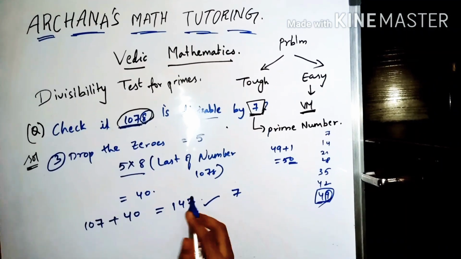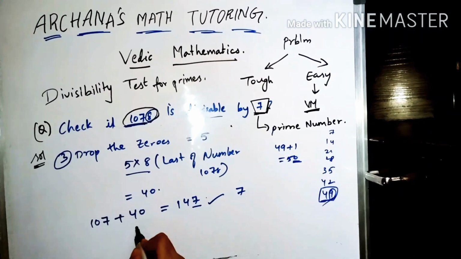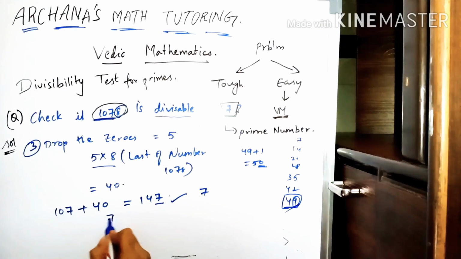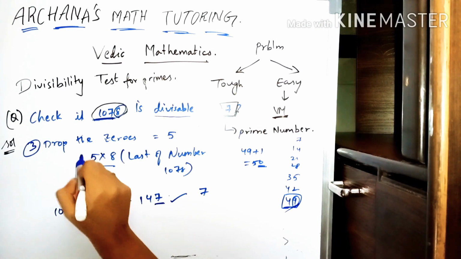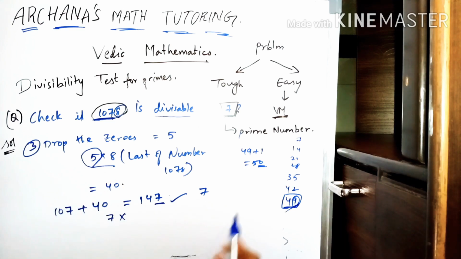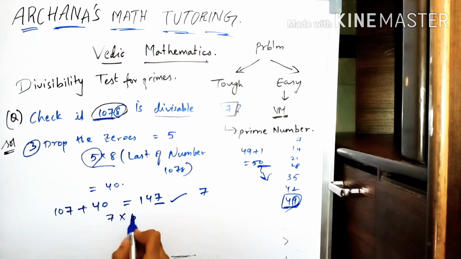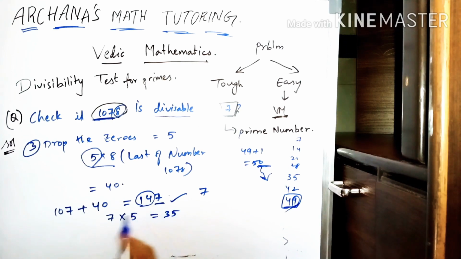I will say it here. First we need to take the last digit. The last digit is 7. Now multiply this 7 with the previous number, which is 5. It is always the same in every case. Because we got 50, we omitted this 0 and we landed up with 5. So this is 35. Now check these two digits, 14. Add 35 to it.